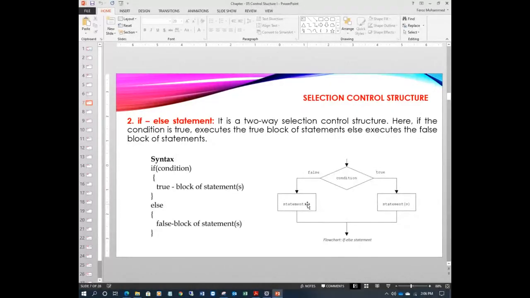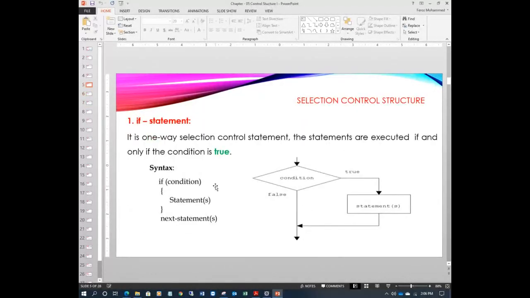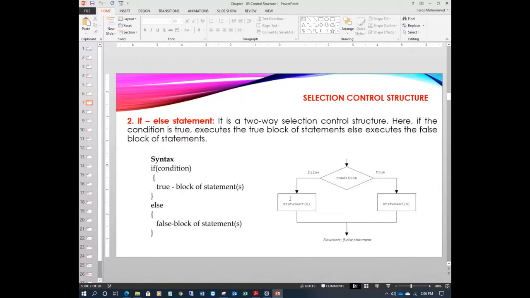Like in simple if, there is no other set. Can you see here? There are no false statements here, whereas they are present in if else. Else means otherwise, it is either this or this set of statements, the true statements or the false statements. There is nothing else here, right? Either one of these statements will execute, then it will continue to the next statement.